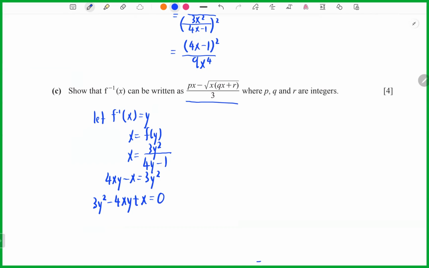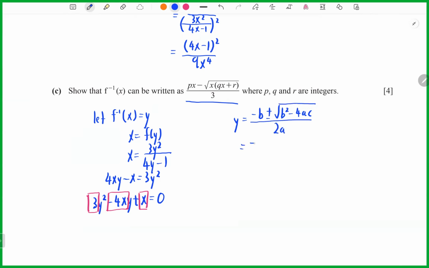Now, because the main variable is y, we see a equals 3, b equals negative 4x, and c is x. So be careful. You can take y equals negative b plus or minus the square root of b squared minus 4ac, over 2a.